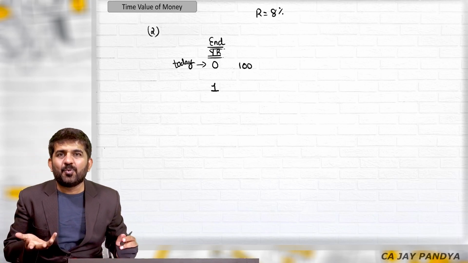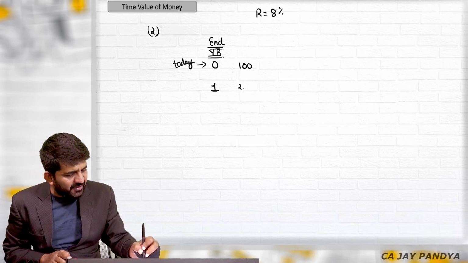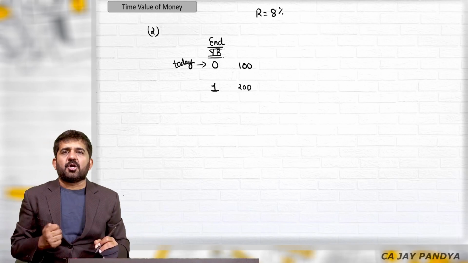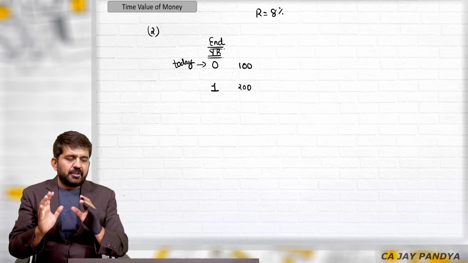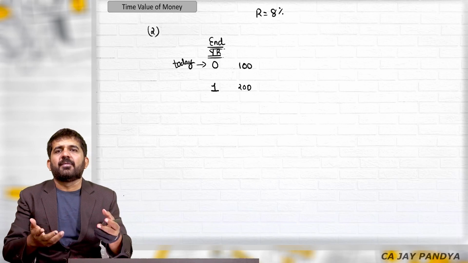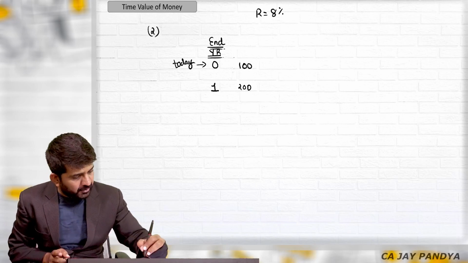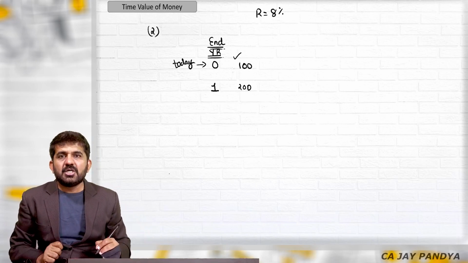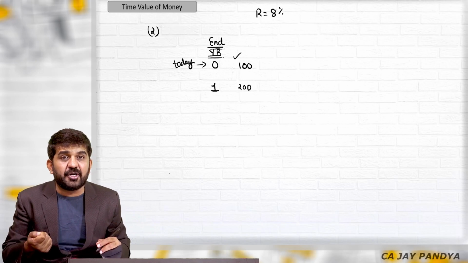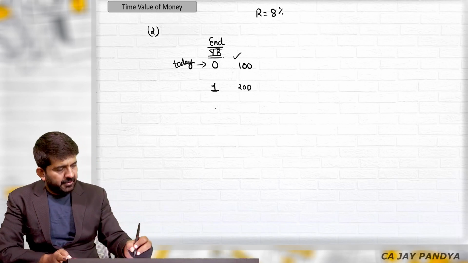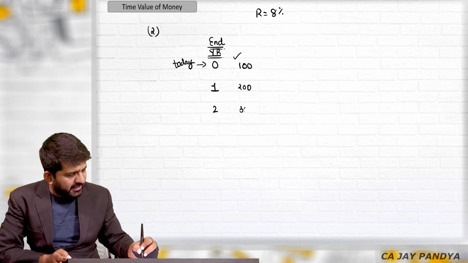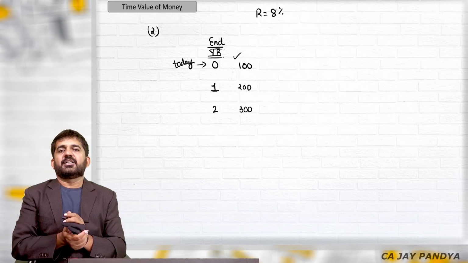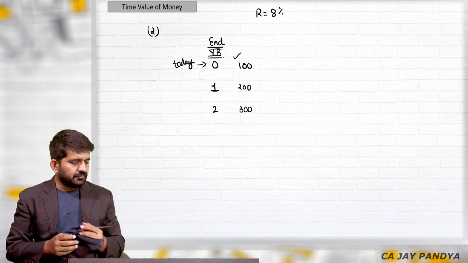See, you go to a bank, again invest 200 rupees, bank will not refuse you. So you can always invest more money at the end of first year. You have kept this 100 rupees as it is, but you have invested 200 rupees more. At the end of second year, you have invested this 300 rupees.